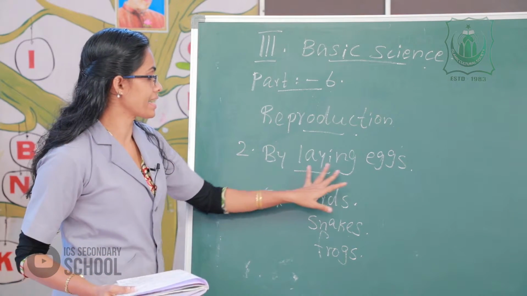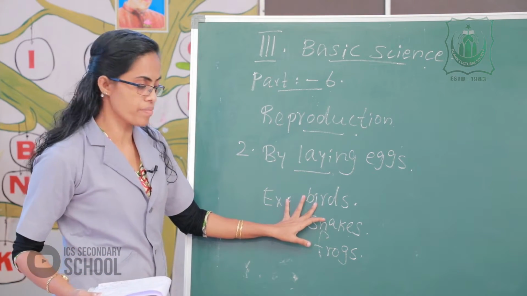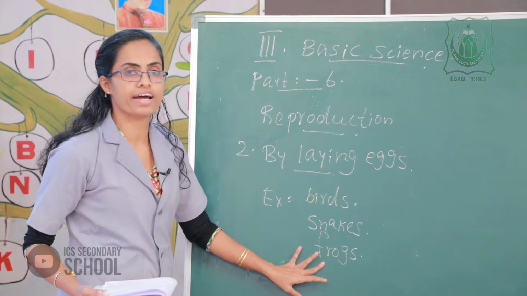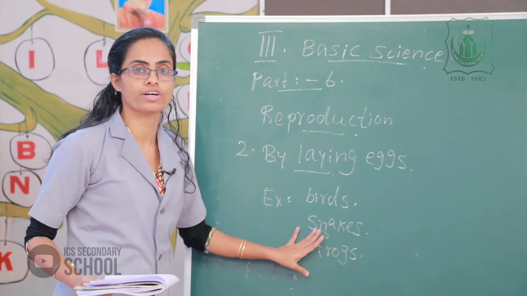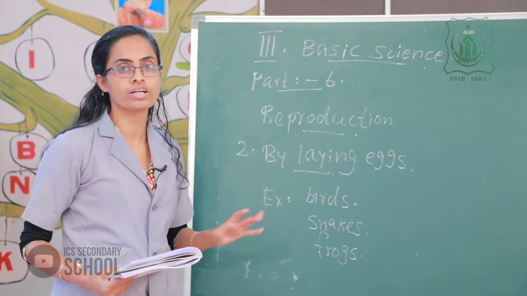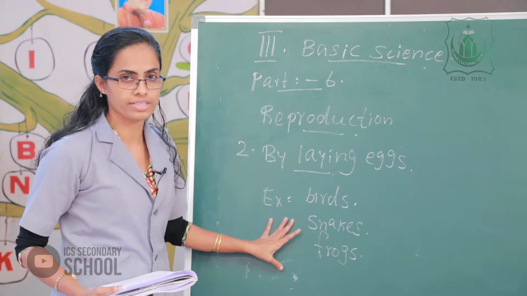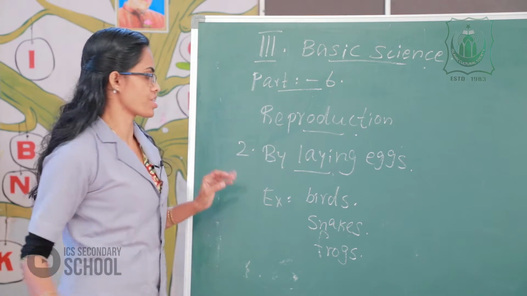Please listen here. By laying eggs: birds, snakes and frogs. These are the different examples. The next class, all of you find out more examples in your notebook. Clear? Yes, these are the reproduction.